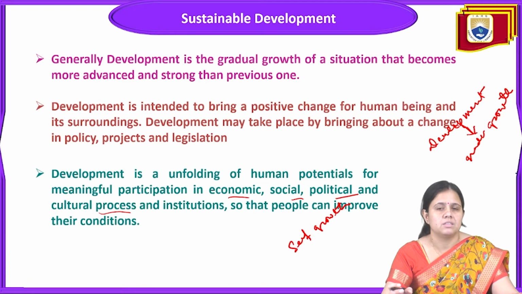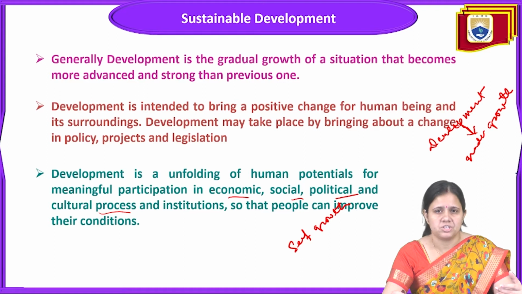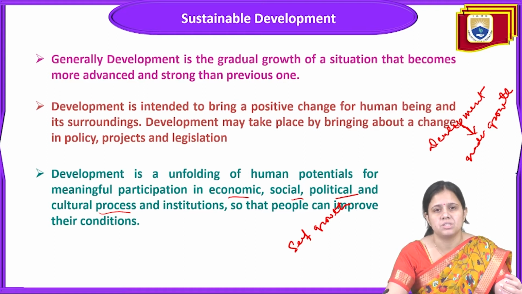That's why they have added the term sustainable development. It means any kind of development that is attached with the development of the present generation and the development of the future generation, without compromising the need of the future generation. This is the basic thing about sustainable development. It means development is very necessary for the present society, present human beings and everybody.